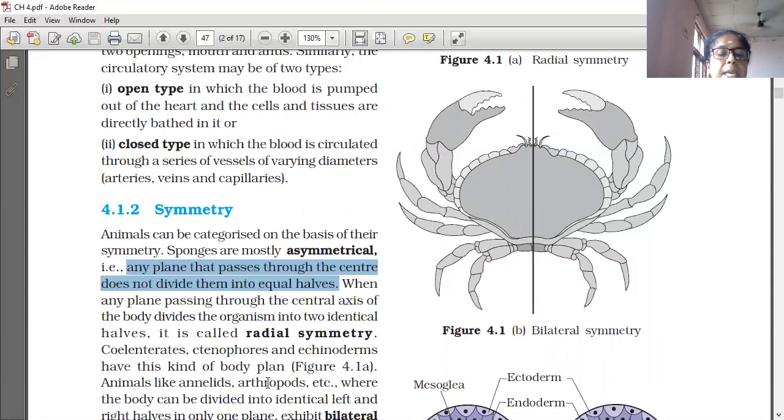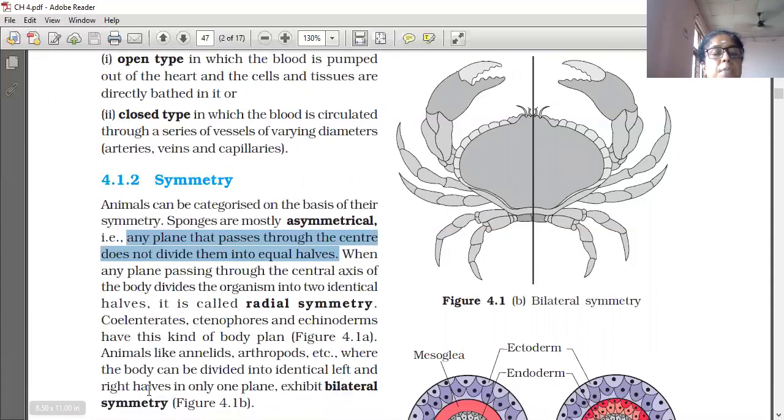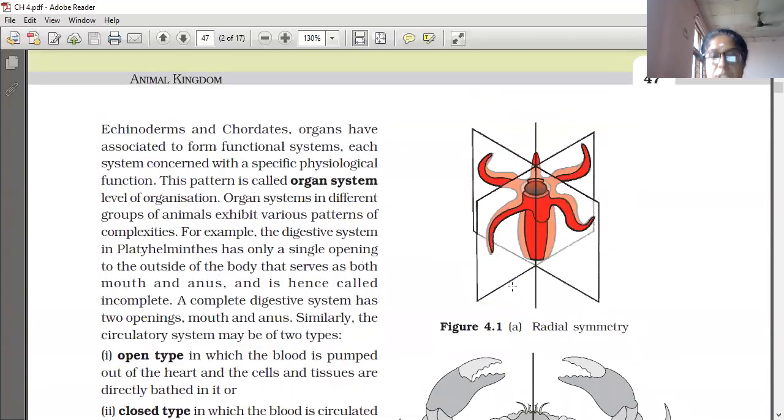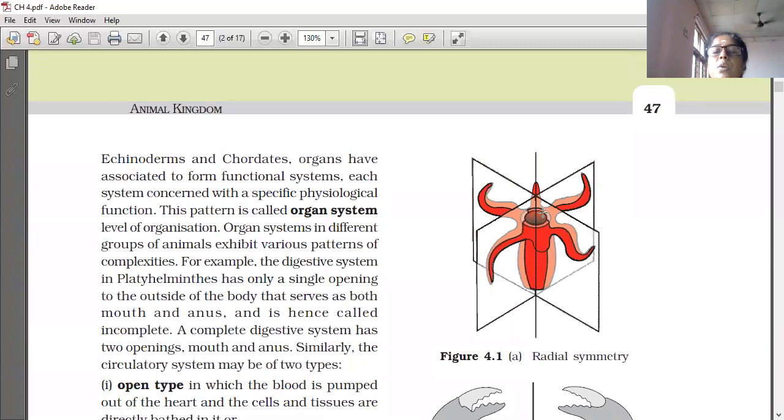But animals like annelids, arthropods, etc., where the body can be divided into identical left and right halves in only one plane, exhibit bilateral symmetry. Examples, annelids, arthropods, etc. So see that. This is the diagram of radial symmetry. It can be cut into two equal halves through this one plane only.